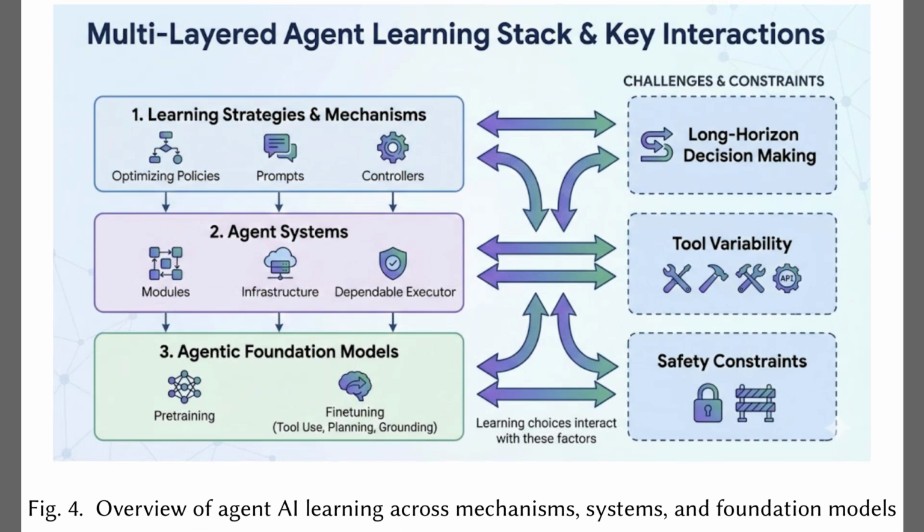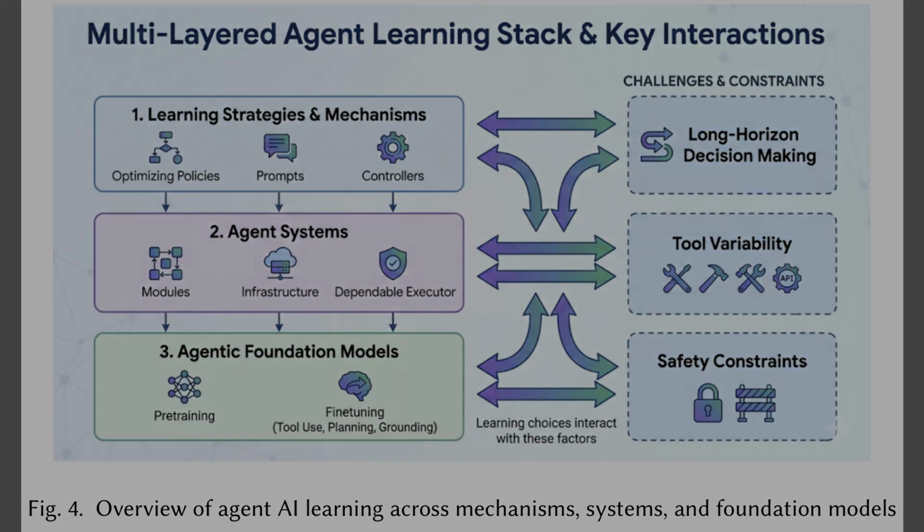While the previous figure focused on the engineering lifecycle, Figure 4 presents the multi-layered learning stack. On the left, the diagram organizes the hierarchy into 3 levels, starting with strategies and prompts at the top, passing through the agent system infrastructure, and grounding everything in the foundation models at the bottom. Moving to the right side, we see the major constraints these systems face, such as long-horizon decision-making and safety requirements. The connecting arrows emphasize that every learning choice must directly address these operational challenges.